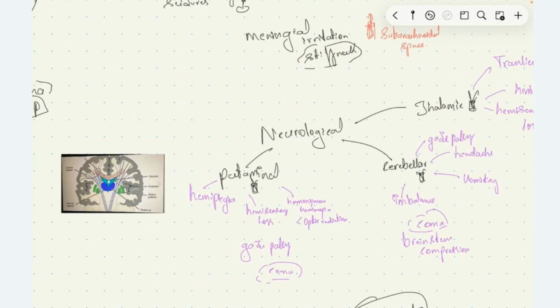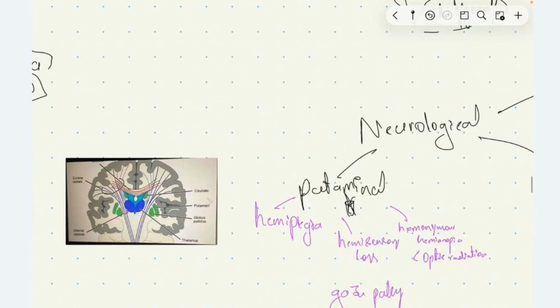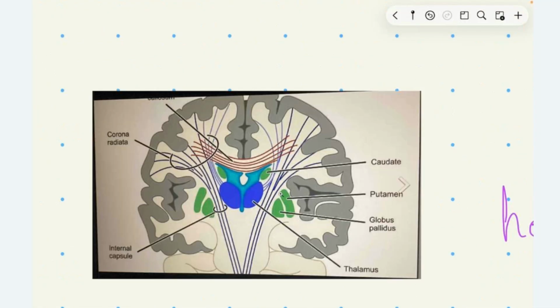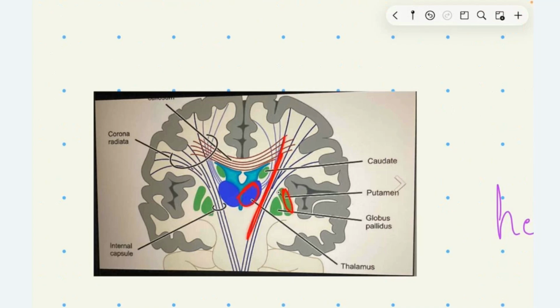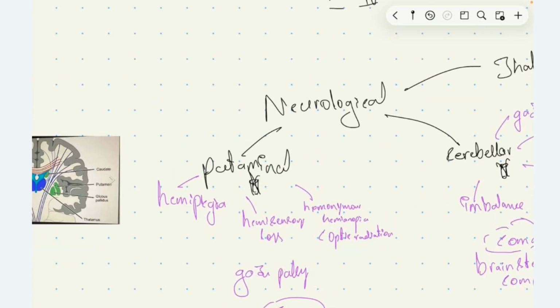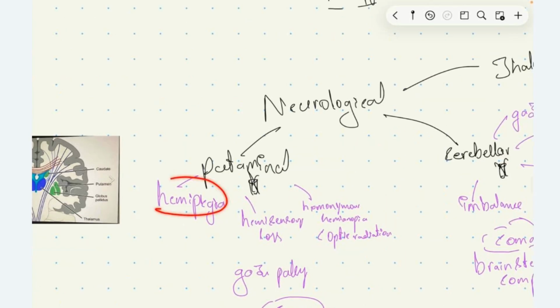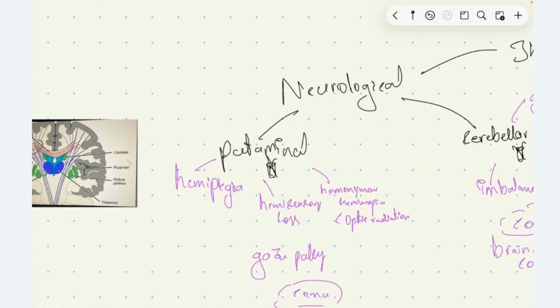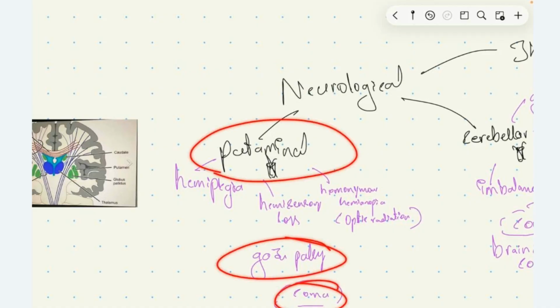Putamen is the part of basal ganglia. In putaminal bleed, we'll have hemiplegia, hemisensory loss. Hemiplegia because you can see here, putamen and thalamus are in proximity with the internal capsule. So the putaminal bleed can have mass effect on the posterior limb of internal capsule, causing hemiplegia, and also it can have mass effect on other structures like thalamus, causing hemisensory loss, homonymous hemianopia due to mass effect on optic radiation, and gaze palsy and coma. These patients can develop gaze palsy and coma due to massive bleeding.